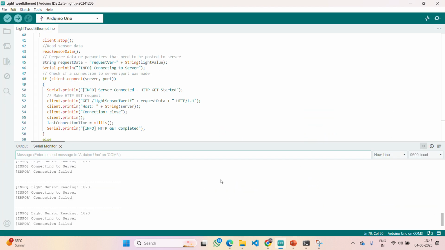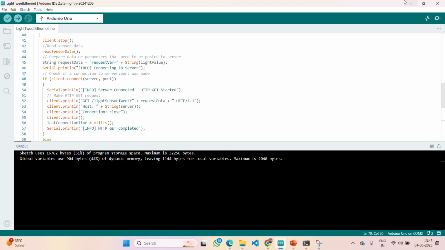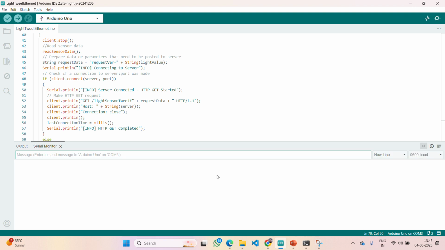Again, let me check in the Arduino IDE. Yes, the connection is coming once and also failing once. Again, let me open the serial monitor. Firstly, regarding internet connection.